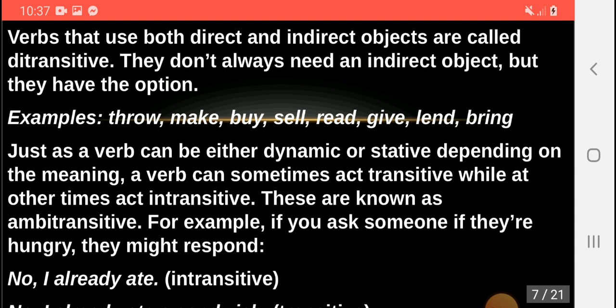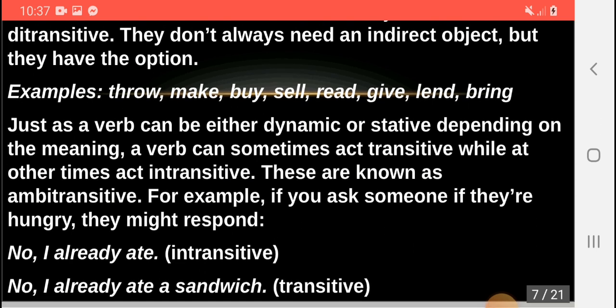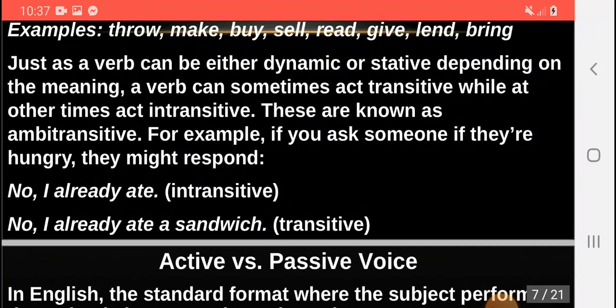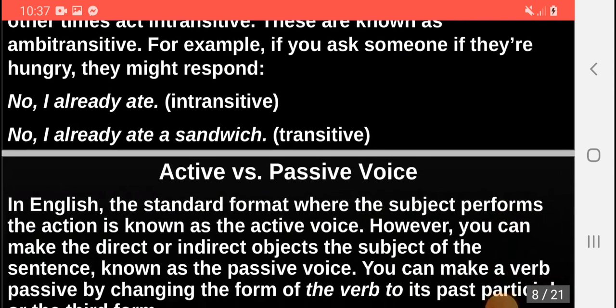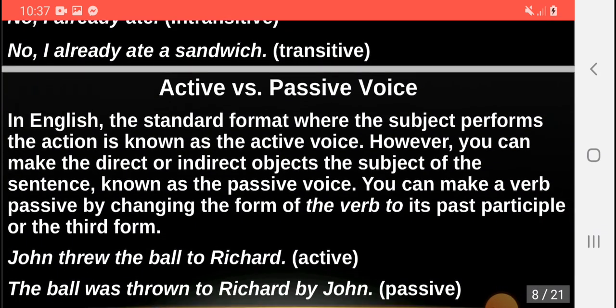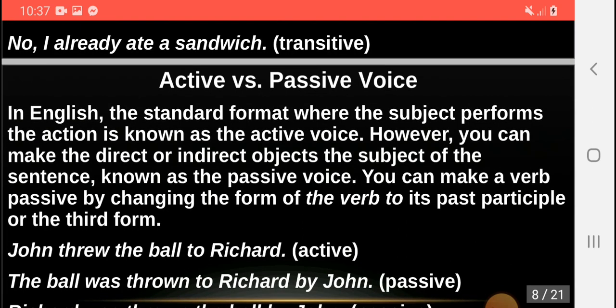For example, if you ask someone if they are hungry, they might respond, "No, I already ate." This is intransitive. "No, I already ate a sandwich." This is transitive.